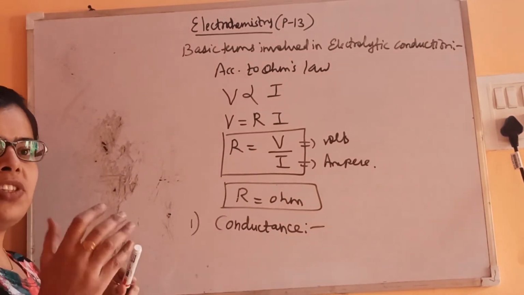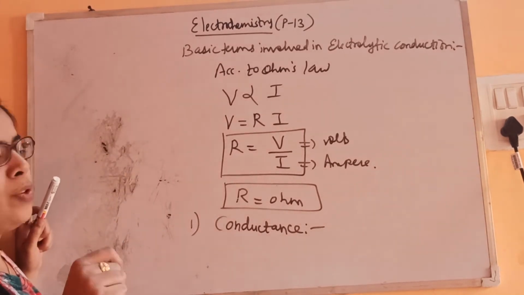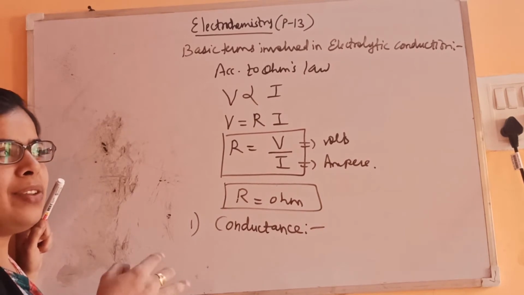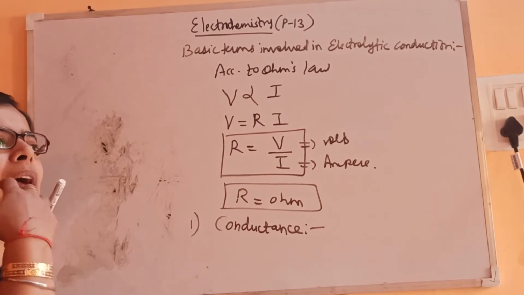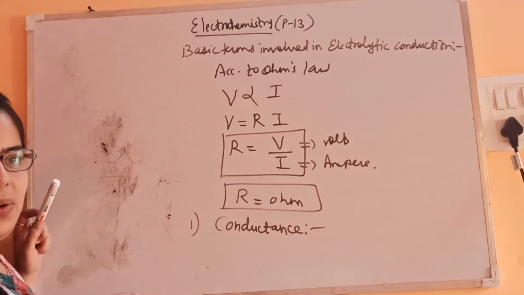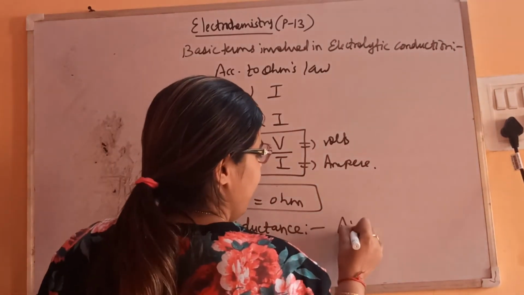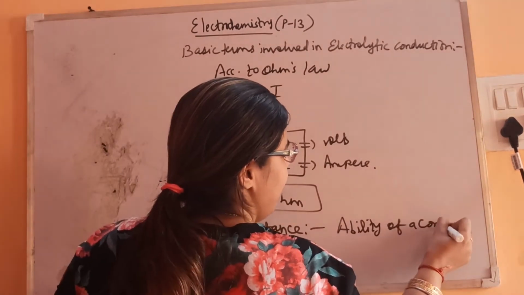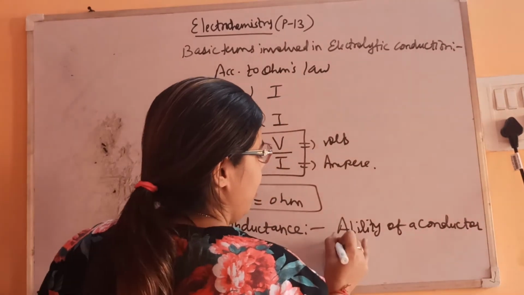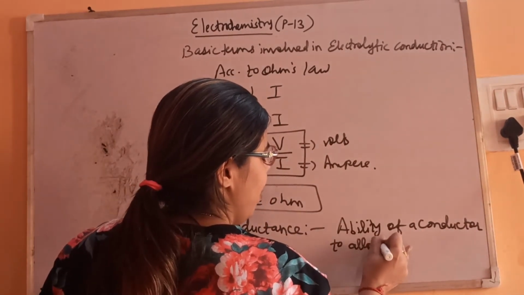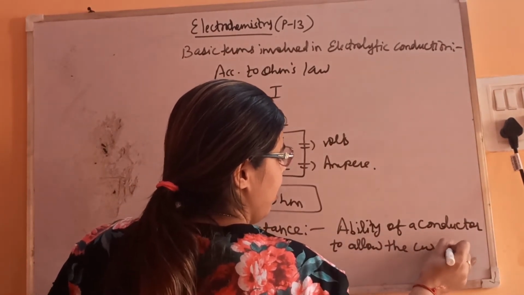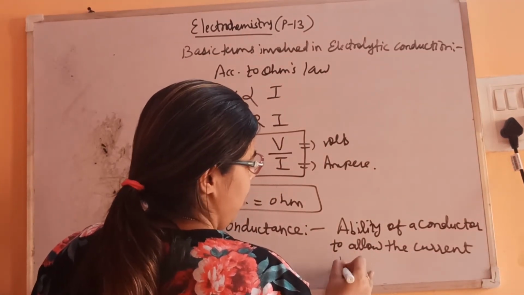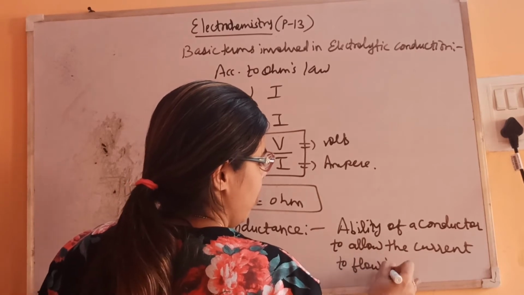Conductors are the substances which allow the current to pass through them, so conductance is the property of conductors. It is the ability of a conductor to allow current to flow through it.